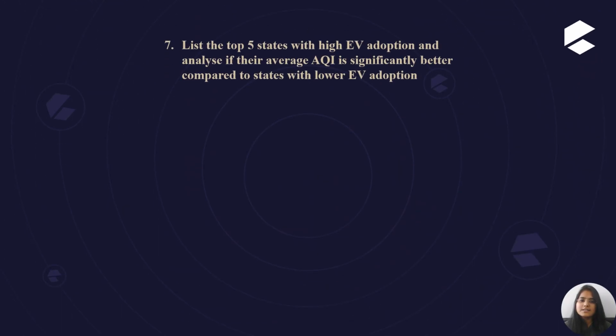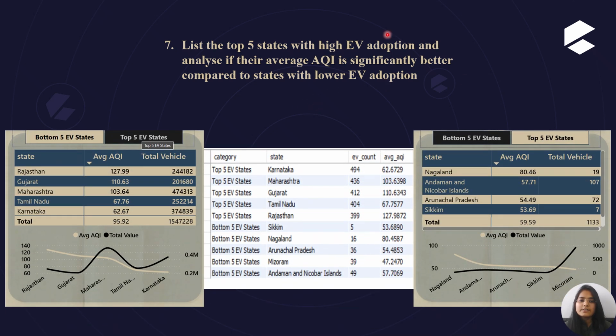Seventh primary analysis: list the top 5 states with the highest EV adoption and analyze if their average AQI is significantly better as compared to the states with lower EV adoption. So this is the analysis of this question. This is the top 5 EV adoption states and this is the bottom 5 EV adoption states.